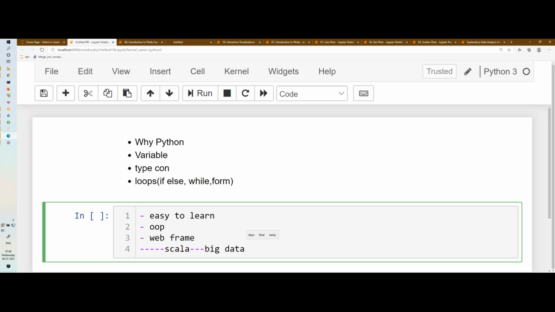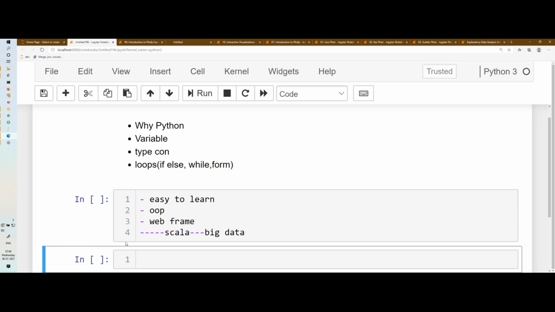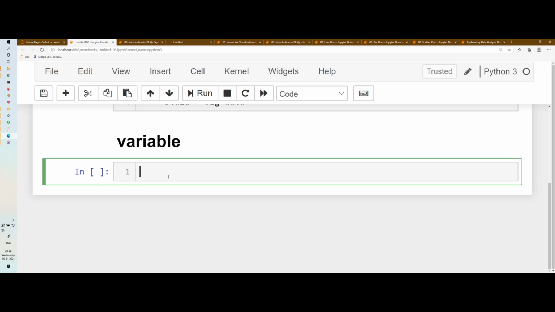Now we already know all of these points. Today we will be discussing variables. So what is a variable? Who can say? What is a variable? Anything, whatever you know about variable. What is a variable? Where value can be stored.